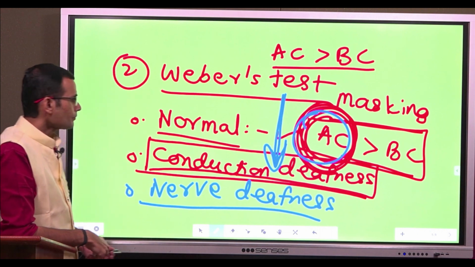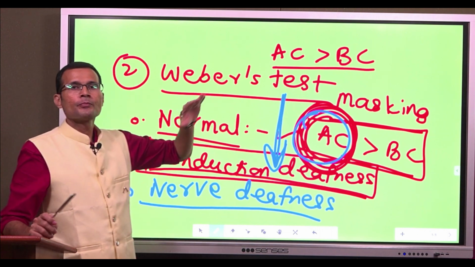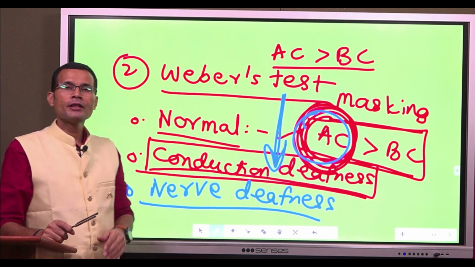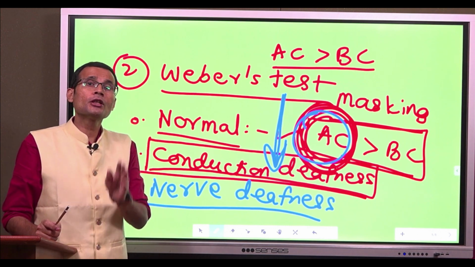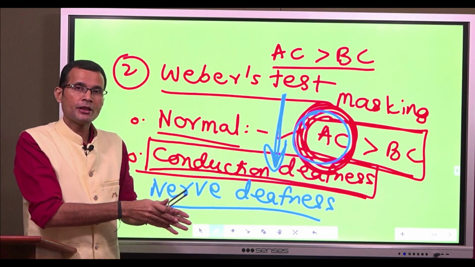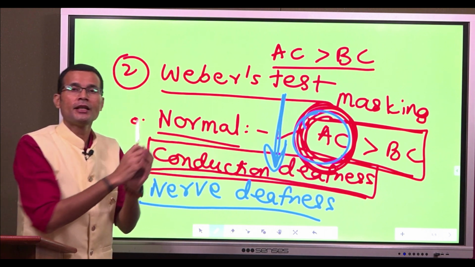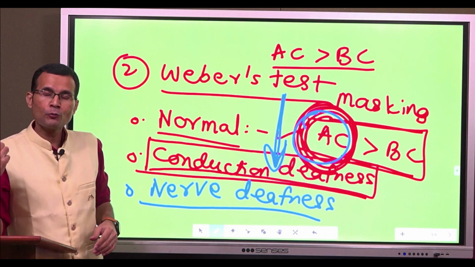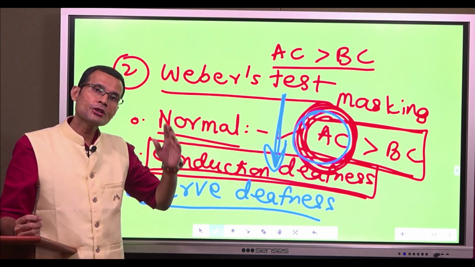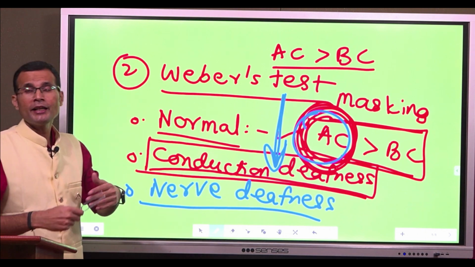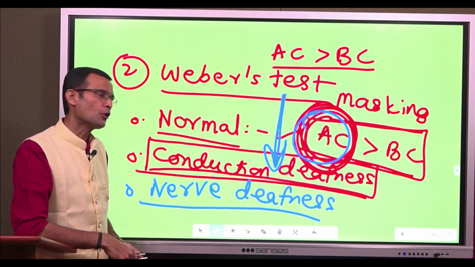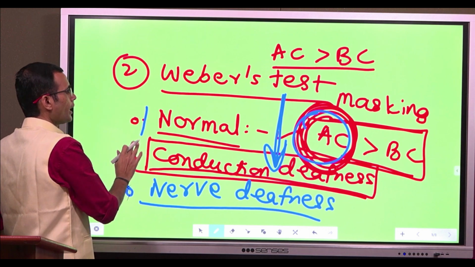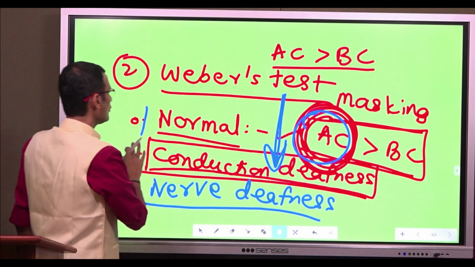This is confirmed. So remember Weber's test: normal subject means sound is equally heard on both sides. Conduction deafness means sound gets lateralized to the diseased ear where there is conduction deafness. Sound gets better heard on that side. And in the case of nerve deafness on one side, sound gets heard better on the other side. The other side is expected to be normal. So that is how the tests can be performed.